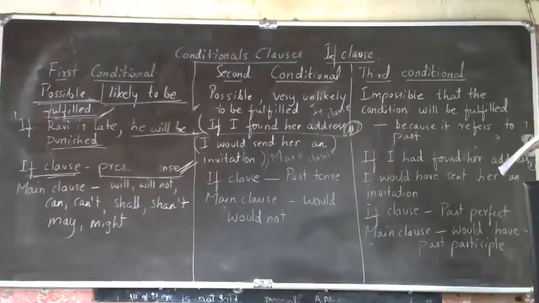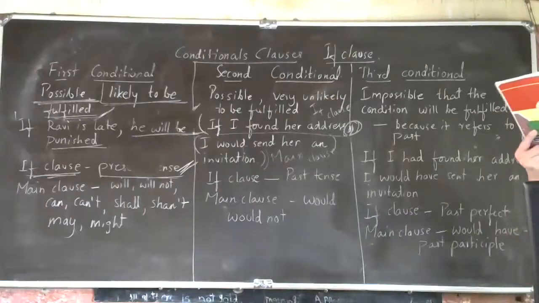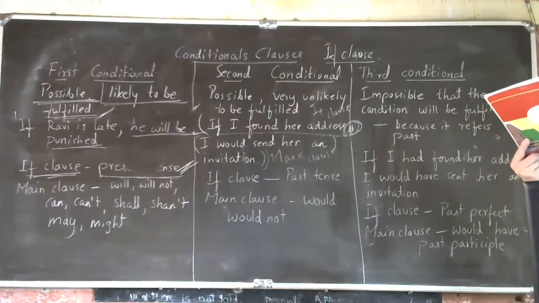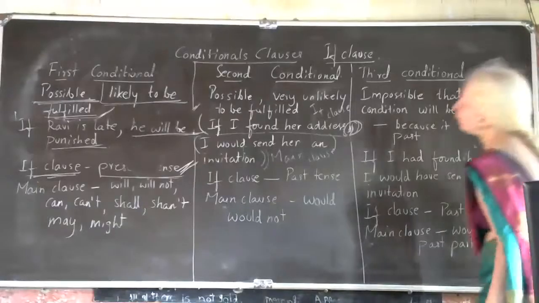Then, if it rains, Chaya, tell me the answer. I shall get wet. Okay, so I shall get wet is the correct answer. So this is the first conditional.